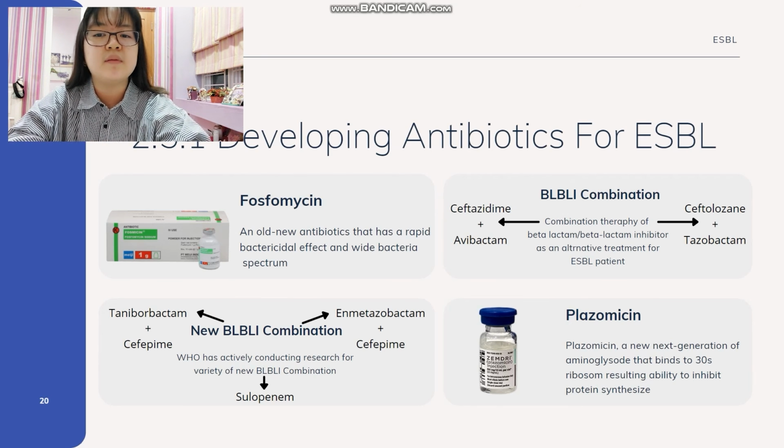Next one, the new BL-BLI combinations. There is sulopenem, which according to clinical trials has ability against ESBL. Second, taniborbactam and cefepime, with in vitro activity that showed potent activity against Enterobacterales. And the last one is the combination of enmetazobactam and cefepime, which in vitro study showed is as effective as carbapenem. Last one is clazomycin, which shows equivalent activity against ESBL-producing and non-ESBL-producing E. coli, and there are still many other new antibiotics being tested.